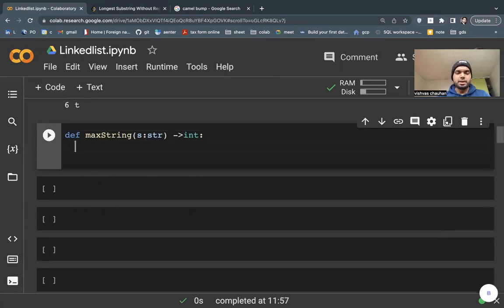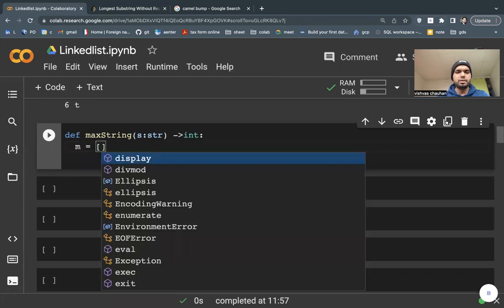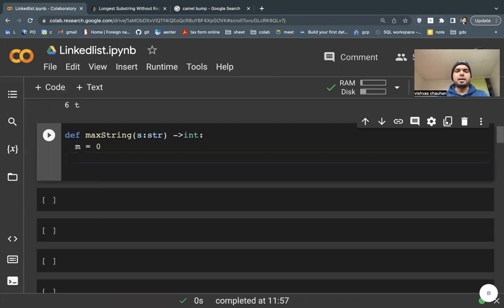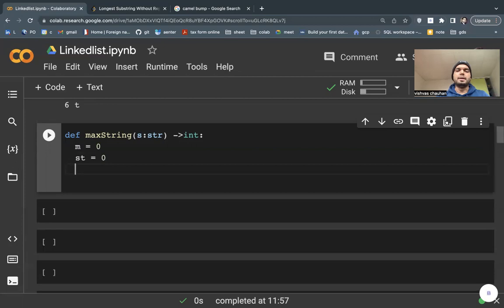So first thing first, we need to get our maximum that will be 0 in the beginning, and my starting point also will stay 0. And I need to have a dictionary because of hashing. I can go into a little bit of detail: hashing is just to get the index values in the dictionaries, and when I get the values inside the dictionaries, it reduces my time complexity and space complexity.